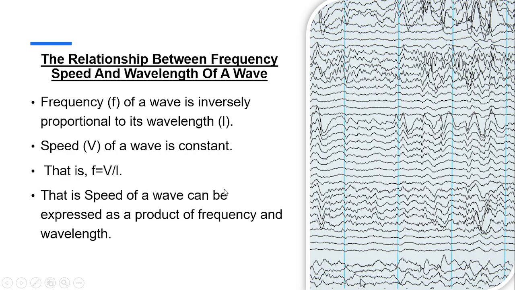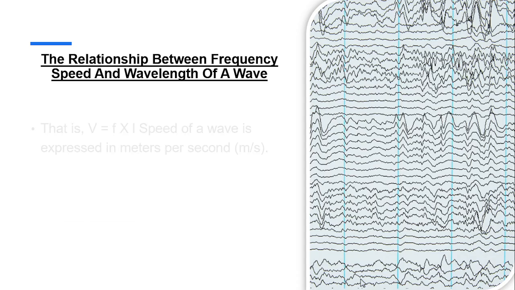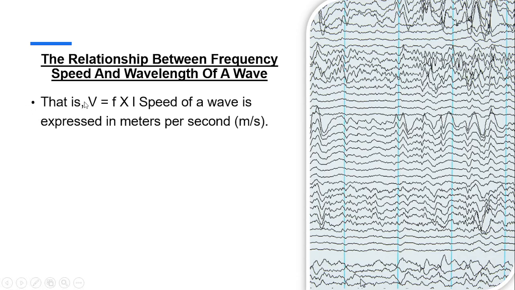That is, the speed of a wave can also be expressed as the product of the frequency and the wavelength. So that's how these three are related. The mathematical equation is v = f × λ. The speed of the wave is expressed in meters per second.